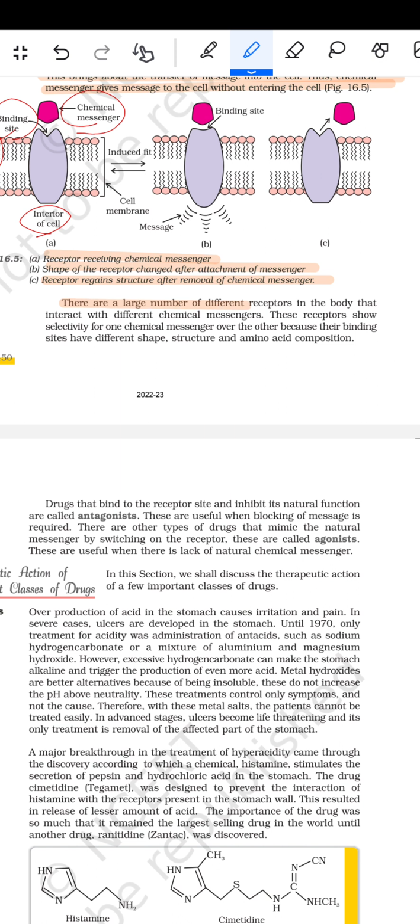फिर देयर आर ए लार्ज नंबर ऑफ द डिफरेंट रिसेप्टर्स इन द बॉडी दैट इंटरेक्ट विद द डिफरेंट केमिकल मैसेंजर्स. These receptors show selectivity for one chemical messenger over the other because their binding sites have different shape, structure and amino acid composition.